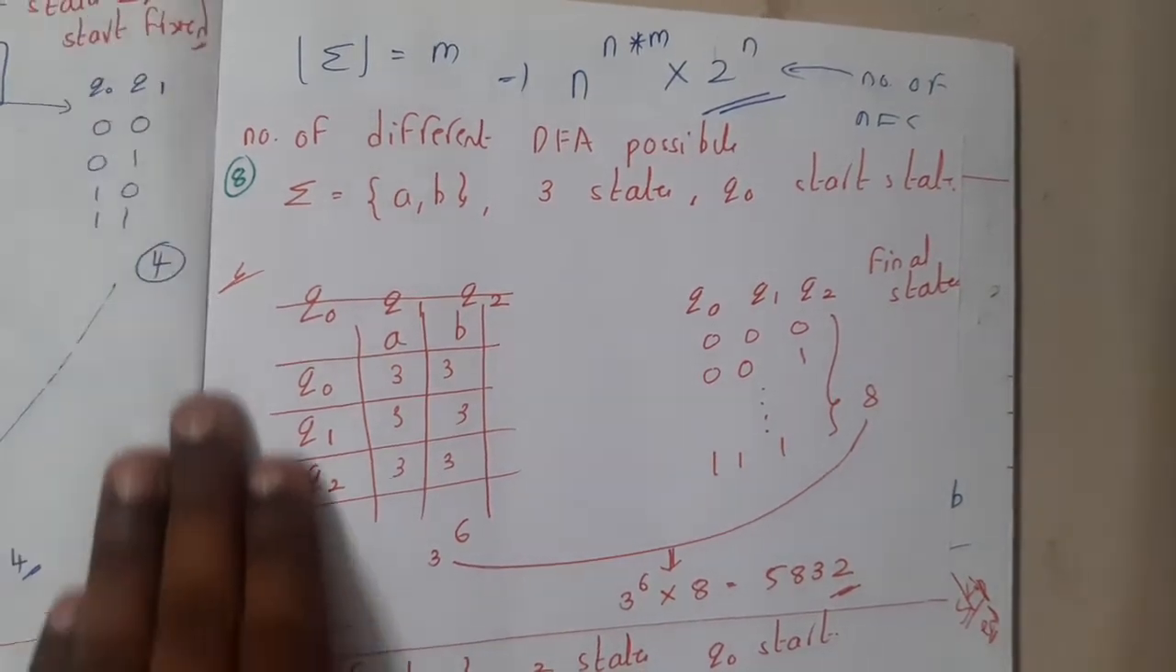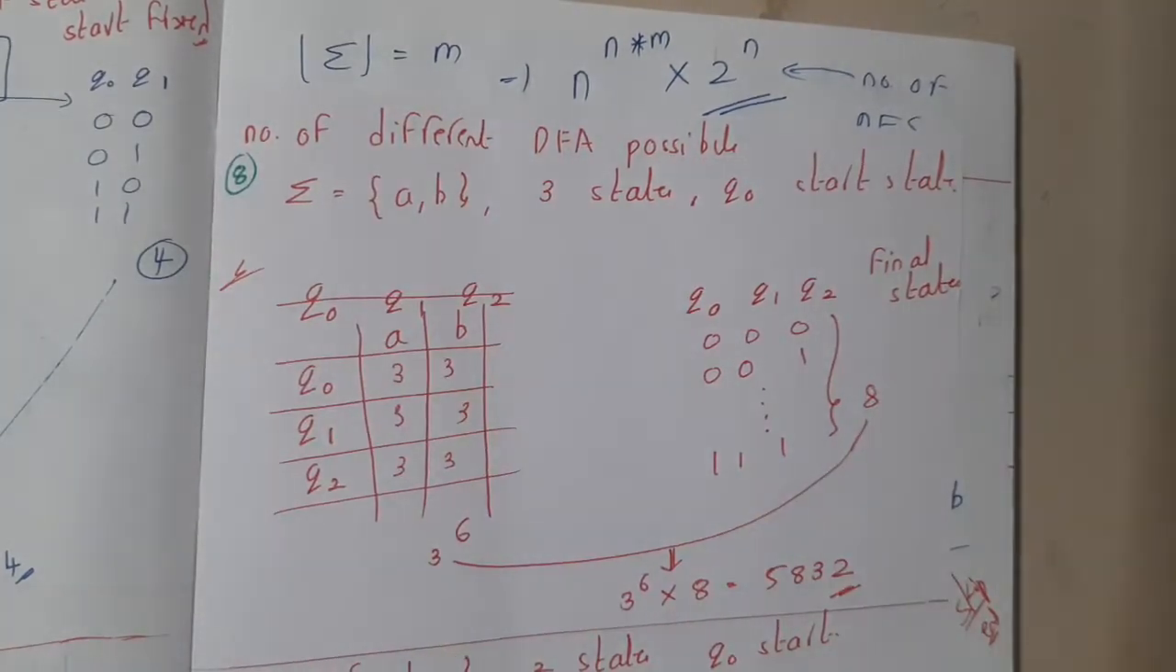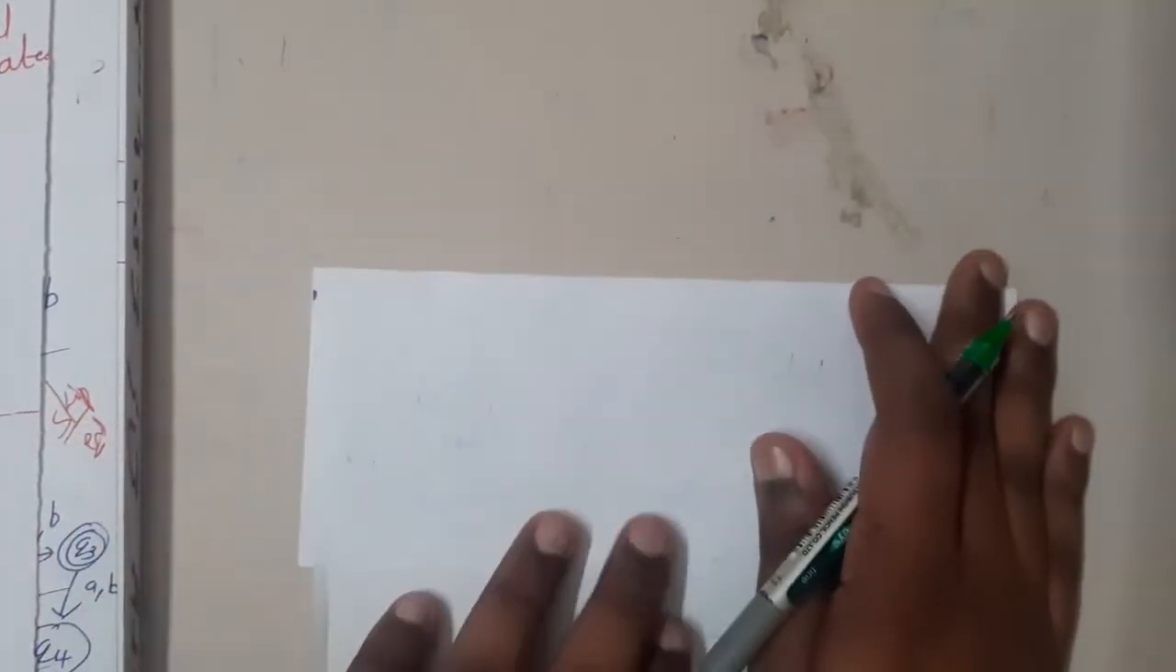In this lecture, let us go through the next topic, that is the number of different DFAs possible for a given case, guys. What they will give in the question is, so let me take a small piece of paper and I'll be explaining one question by solving it, and the other question I'll be directly showing you in the book, guys.